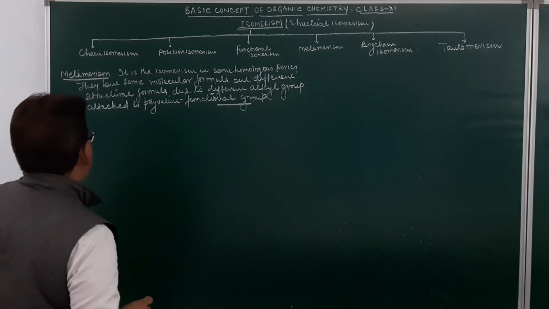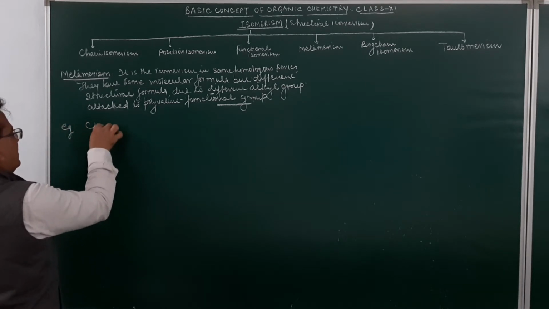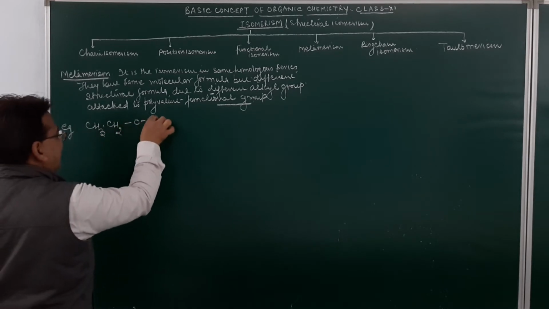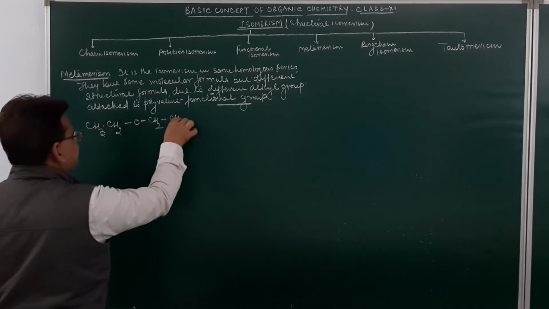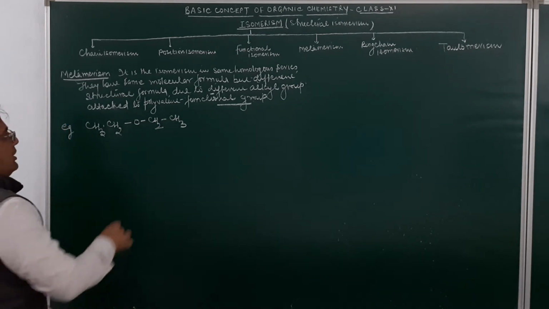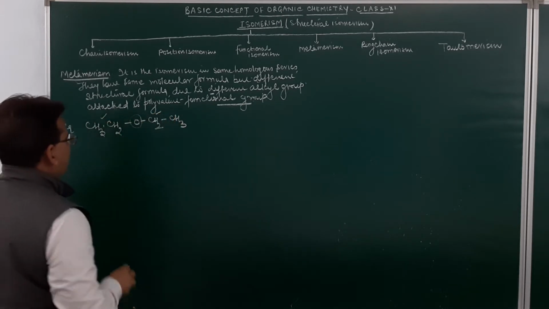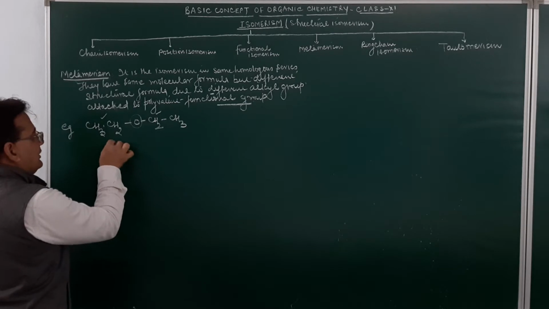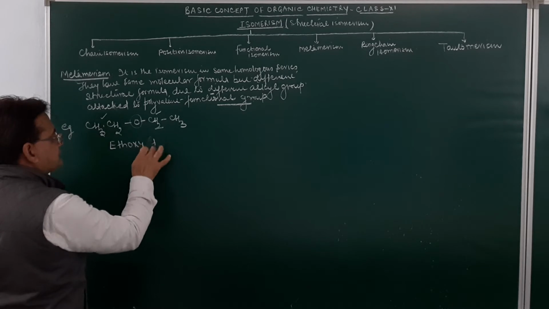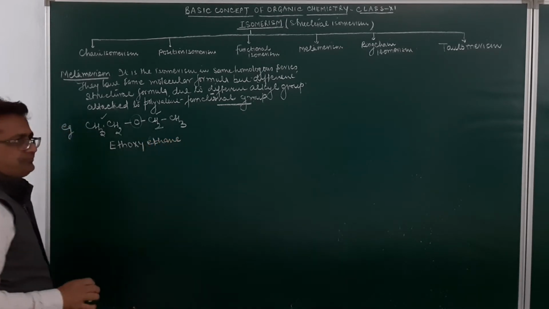As for example, just see over here, if you take this compound CH3CH2OCH2CH3. Suppose we want to give a name to this compound. This is an ether linkage to which these two alkyl groups are attached. So, what will be the name given to this one? The name of this compound will be ethoxyethane.